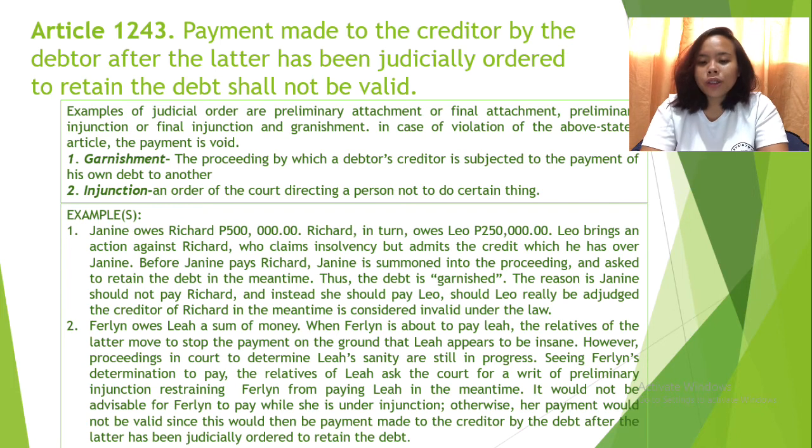1. Janine owes Richard 500,000 pesos. Richard in turn owes Leo 250,000. Leo brings an action against Richard, who claims insolvency but admits the credit which he has over Janine. Before Janine pays Richard, Janine is summoned into the proceeding and asked to retain the debt in the meantime. Thus, the debt is garnished. The reason is Janine should not pay Richard and instead she should pay Leo. Should Janine pay Richard in the meantime, the payment is considered invalid under the law.